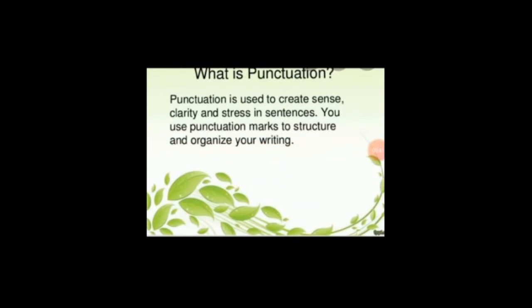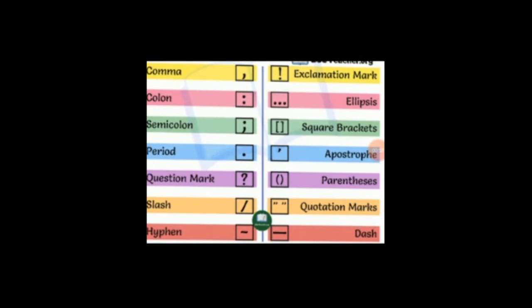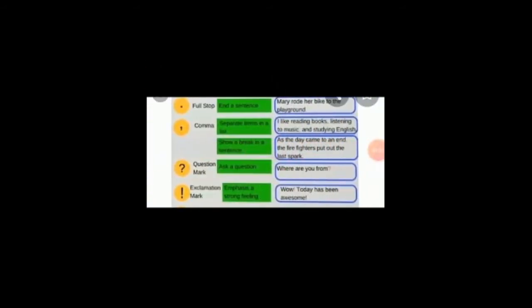Well students, punctuation is used to create sense, clarity and stress in a sentence. You use punctuation marks to structure and organize your writing. Here are some commonly used punctuation marks in the English language, which you can see in the slide. Now this is a very important slide with punctuation marks, their usage and sentences to clear the concept. That is how they can be used.